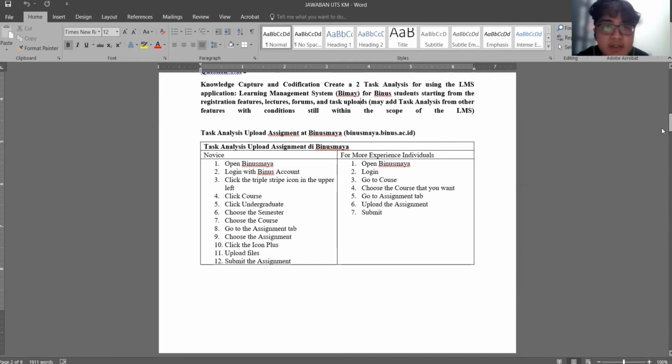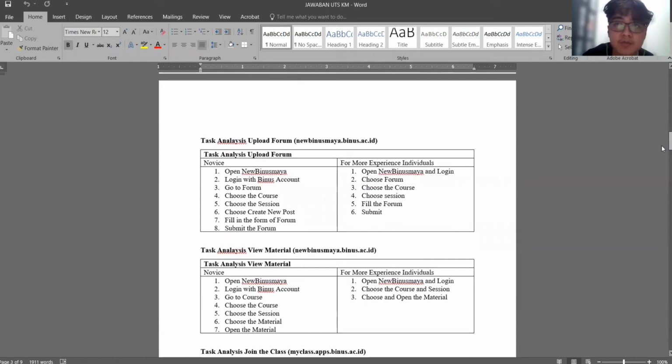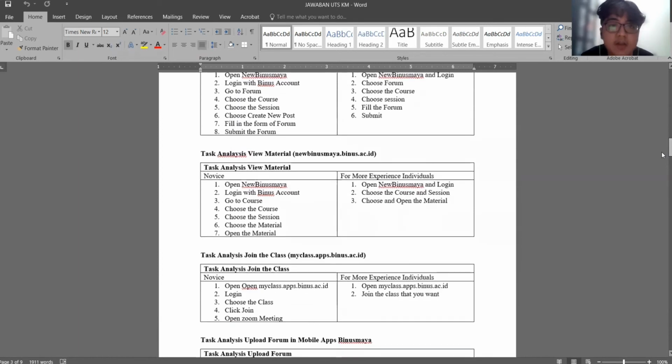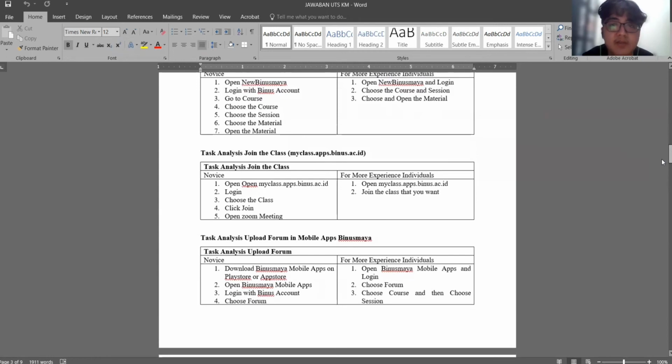I made task analysis for uploading an assignment at the Binus Maya browser, for the novice and for the more experienced individual. For the novice, I explain: open Binus Maya, log in with a Binus account, and so on. For the more experienced, I open Binus Maya, log in, and so on. I also made task analyses for uploading a forum at the new Binus Maya website, newbinusmaya.binus.ac.id, viewing material from newbinusmaya.binus.ac.id, joining the class at myclass.apps.binus.ac.id, and uploading a forum in the mobile apps.